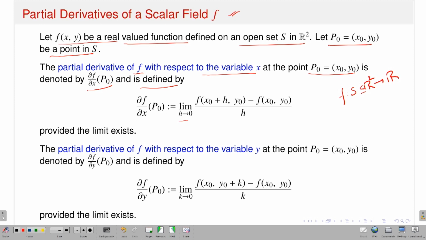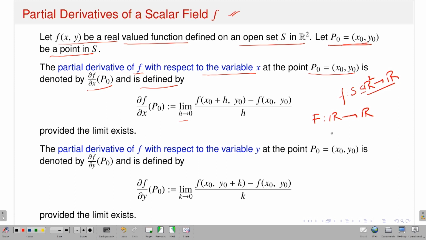So what I am doing in this case is the following. I have a function f from R2 to R, right? I am keeping a point p naught fixed. That means the (x naught, y naught) coordinate is fixed. What I am doing is defining a function capital F. I am fixing a capital F, defining a function F from, say, R to R.